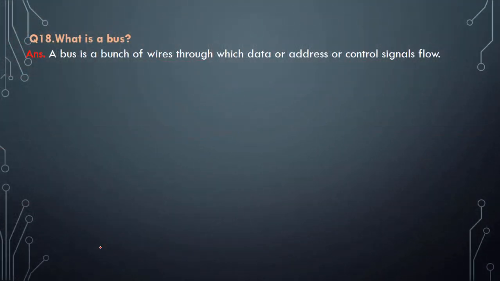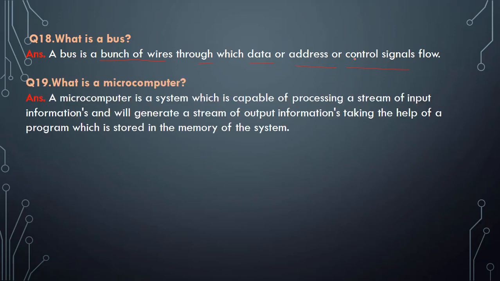The next question: what is a bus? A bus is a group of wires through which data, address and control signals flow between the computer memory, the peripheral input output devices and the CPU. The next question is: what is a microcomputer?